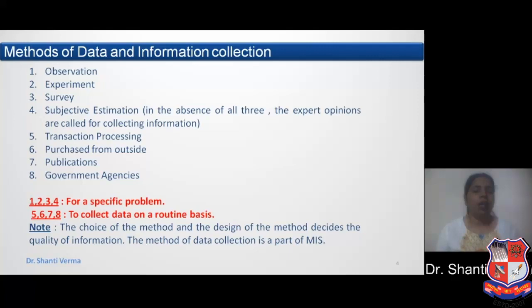Of all 8 methods, methods 1, 2, 3, 4, meaning observation, experiment, survey and subjective estimation, deal with a specific problem. While methods 5, 6, 7, 8, meaning transaction processing, purchase from outside, publications and government agencies, are the data that is collected on a routine basis.